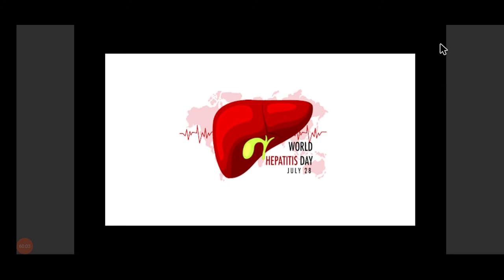The laboratory diagnosis is very important, especially for hepatitis B virus. So you should remember which viral marker is present in acute infection, which viral marker is present in chronic infection, and also a little bit about immunization, which virus is vaccine preventable. For hepatitis A and hepatitis B, there is a vaccine available.